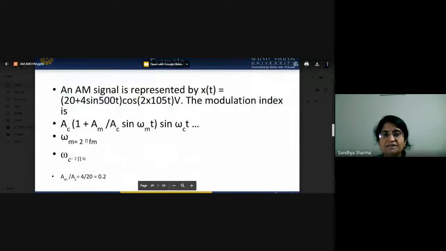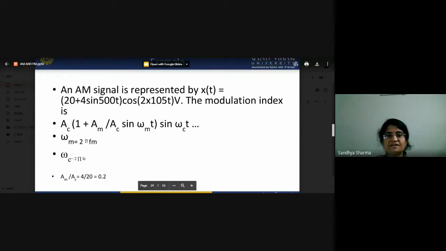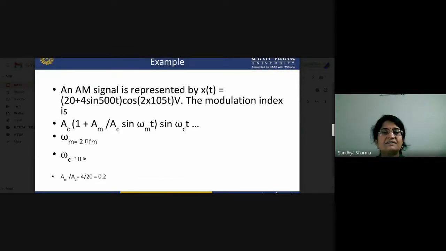This is a general expression of our AM signal: AC plus AM sine omega mt times cos omega ct. What will happen when you compare this equation with the standard signal? The equation of our standard signal is AC (1 plus AM by AC sine omega mt) cos omega ct.